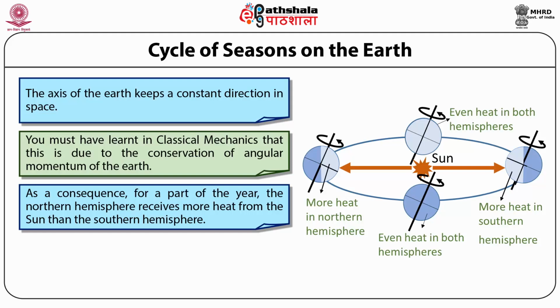Because of the same tilt, the southern hemisphere is oriented away from the sun and the rays that fall are not direct, hence there is a lesser amount of solar radiation falling in the southern part. It's winter in the southern hemisphere. The situation reverses after 6 months when the southern hemisphere is oriented towards the sun.